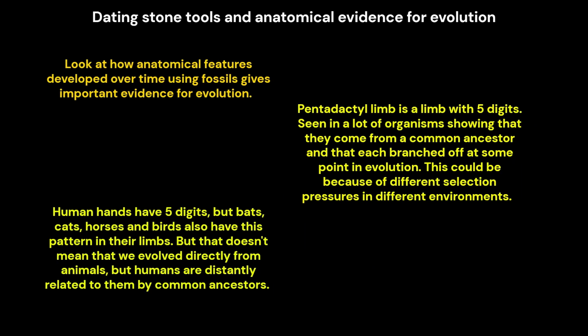Looking at how anatomical features developed over time using fossils gives important evidence for evolution. The pentadactyl limb is a limb with 5 digits, seen in a lot of organisms, showing that they come from a common ancestor and that each branched off at some point in evolution. This could be because of different selection pressures in different environments. Human hands have 5 digits, but bats, cats, horses, and birds also have this pattern in their limbs. But that doesn't mean that we evolved directly from animals; humans are distantly related to them by common ancestors.